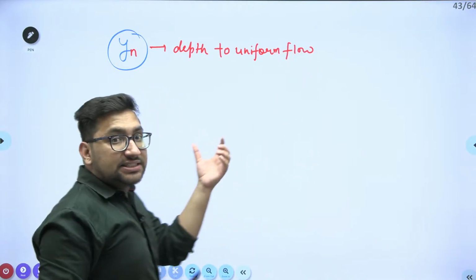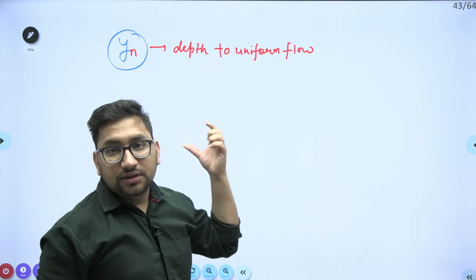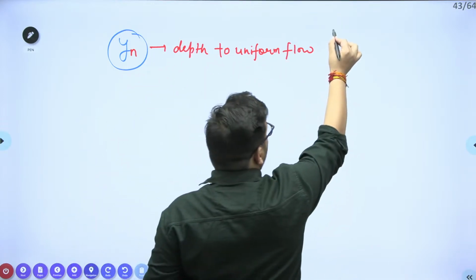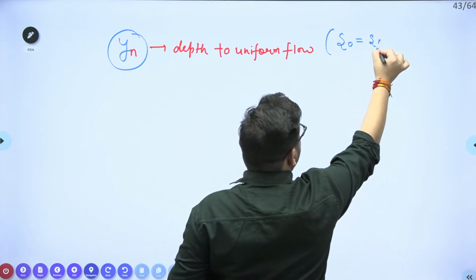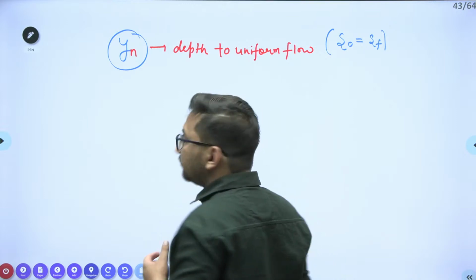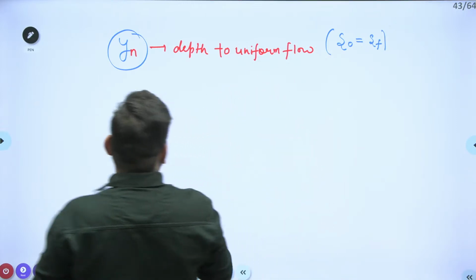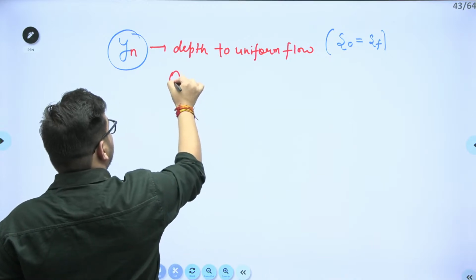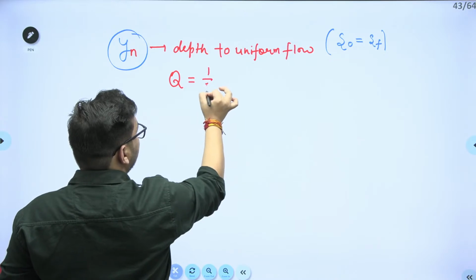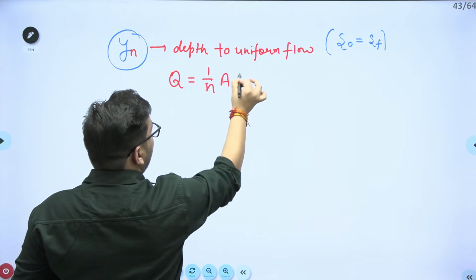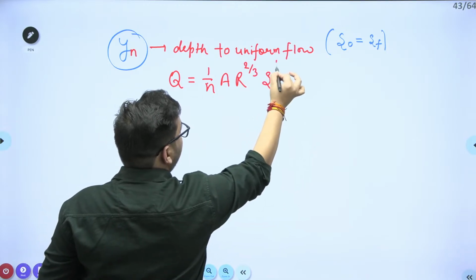Right? It means when the flow is uniform, this will be the depth. And we know that at uniform flow, your S naught will be equal to SF. And we know that in this particular case, when we use Manning's equation or Chezy's equation, Q is equal to 1 upon N A R to the power 2 by 3 S naught to the power 1 by 2.